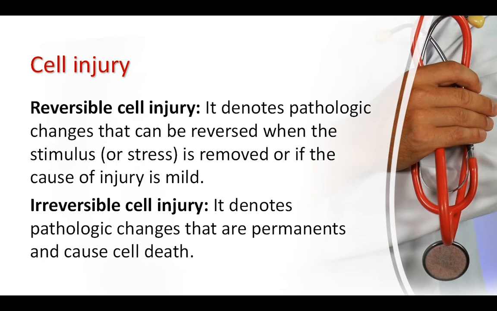Reversible cell injury denotes pathologic changes that can be reversed when the stimulus or stress is removed, or if the cause of injury is mild. Irreversible cell injury denotes pathologic changes that are permanent and cause cell death.